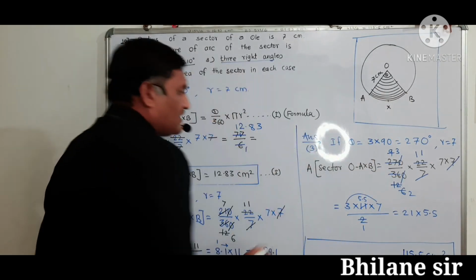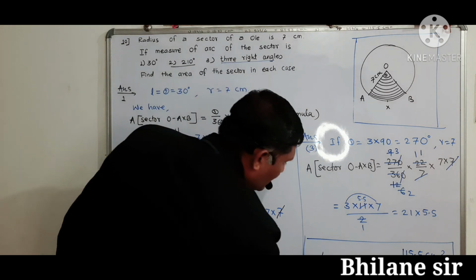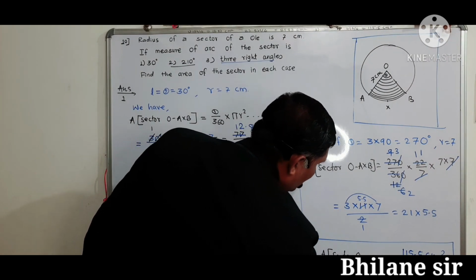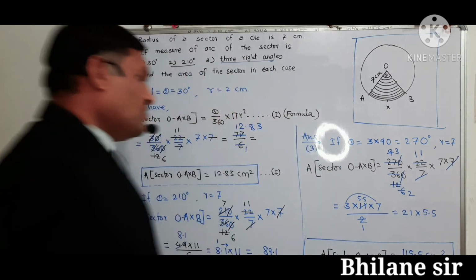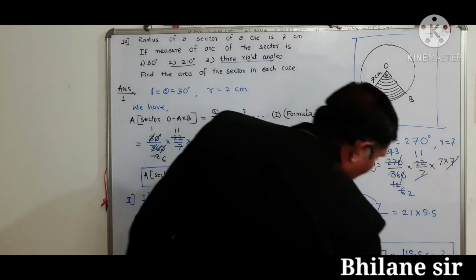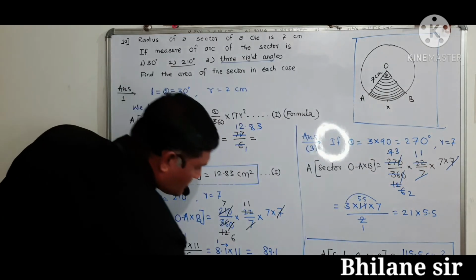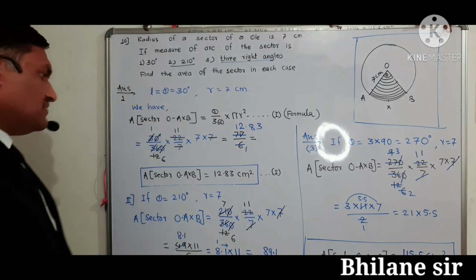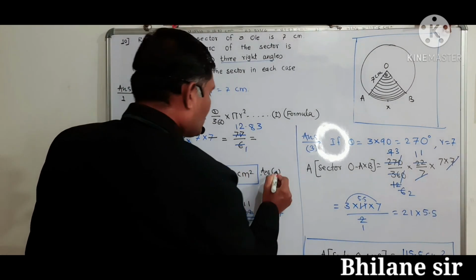Area of the sector OAXB is equal to 115.5 centimeter square. This is the answer for third question. This is the answer for second question, and this is the answer for first question.